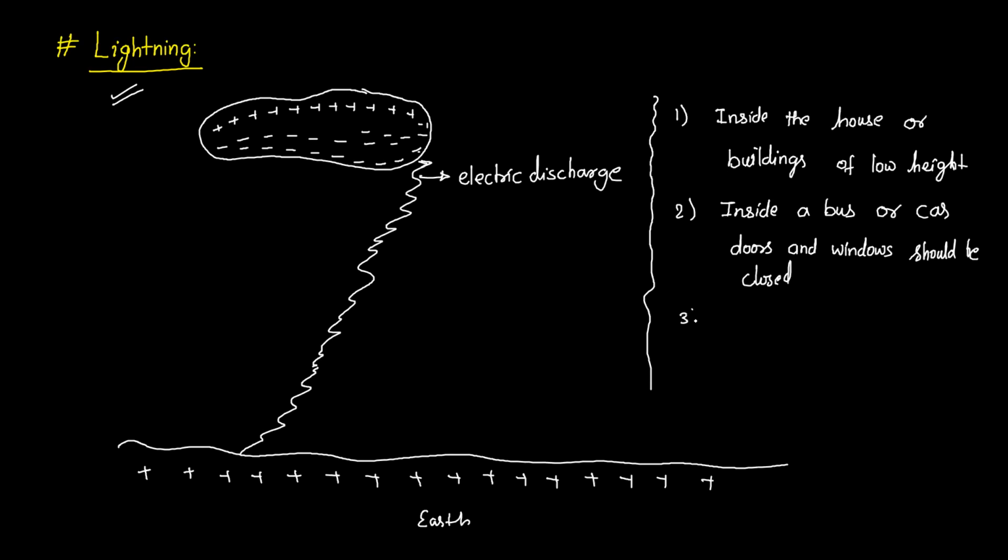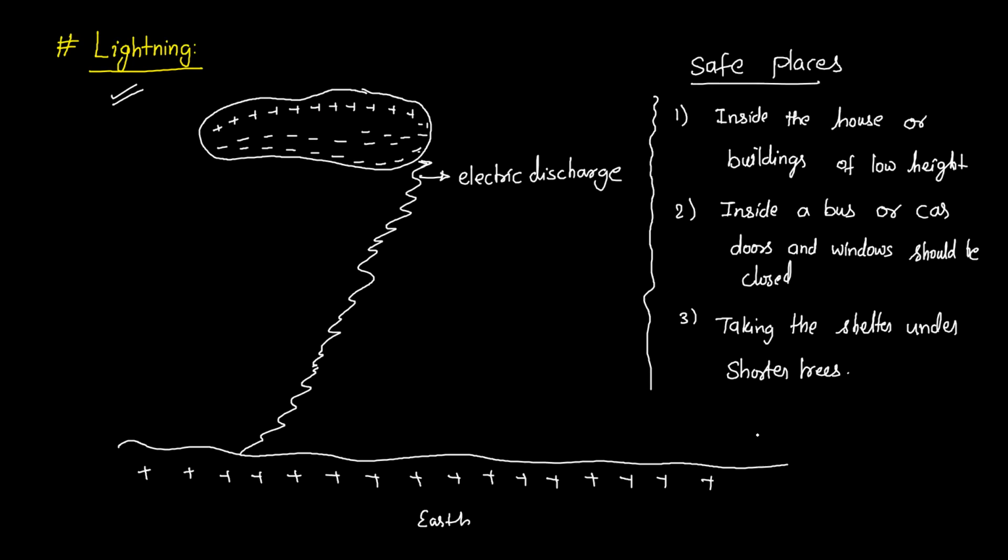And similarly, we can also write the third safe place: taking shelter under not tall trees, but shorter trees. We should take the shelter under shorter trees. These are a few safe places during thunderstorm or during lightning. Now, what are the unsafe places which we should avoid during thunderstorm?